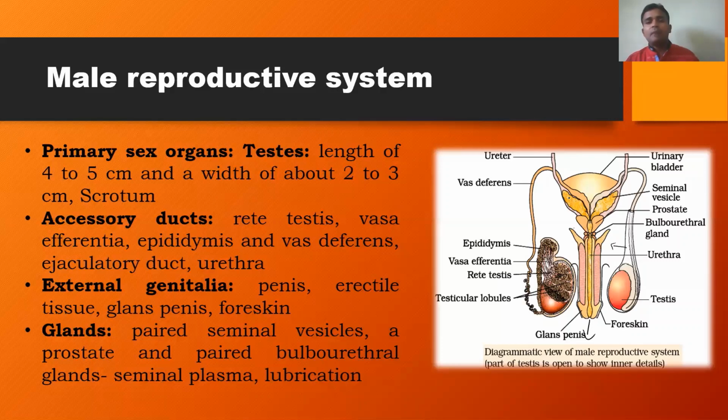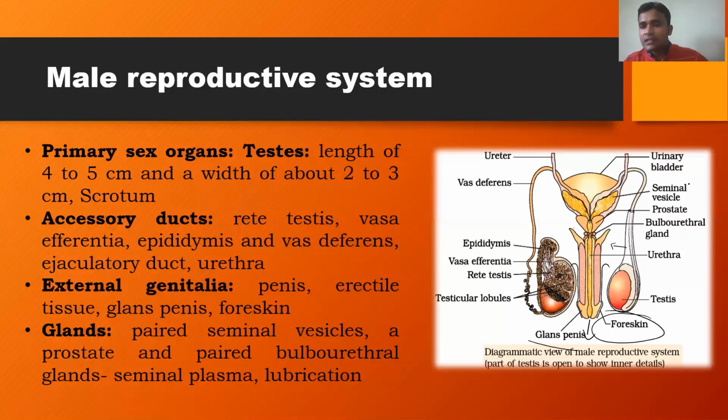The next very important part of the male reproductive system is the external genitalia. It mainly includes the penis, that is the male copulatory organ. The penis consists of the swollen apex called the glans penis, and is covered by the skin, foreskin. And the glands: there are three types of gland.